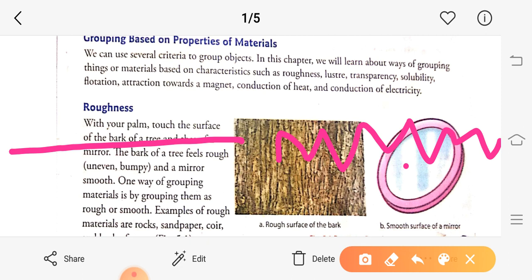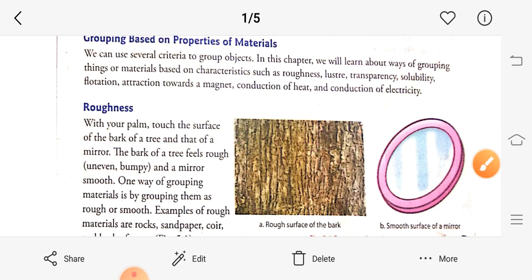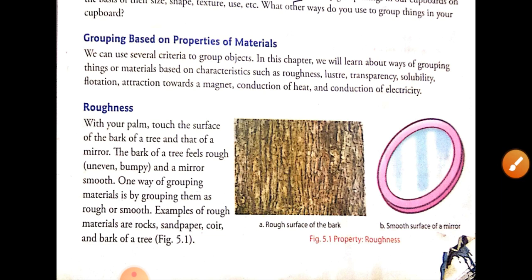So the first property on the basis of which we classify substances is roughness. Some substances have a smooth surface, while some substances have a rough surface. So what is the first property? The first property is roughness.